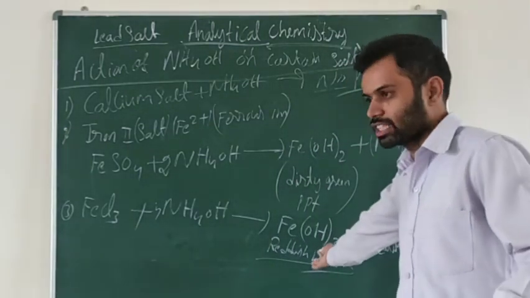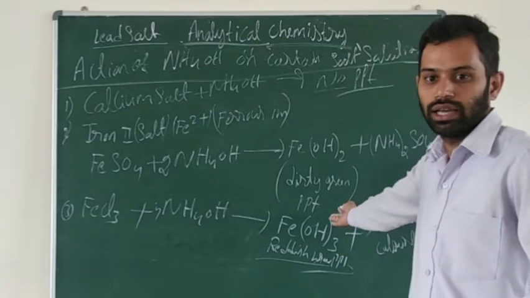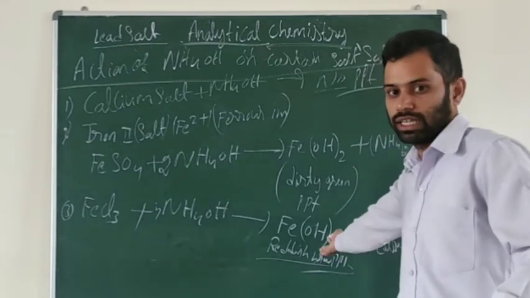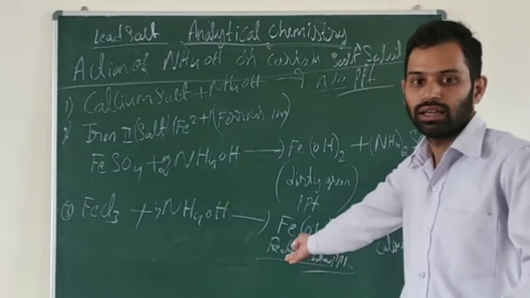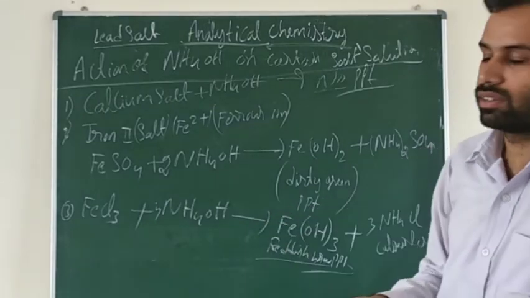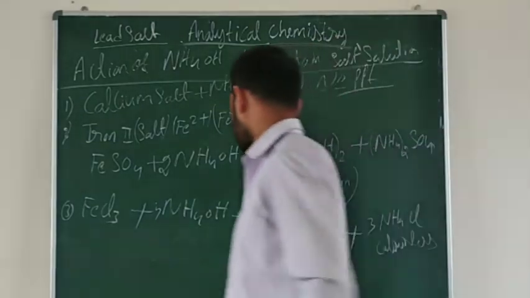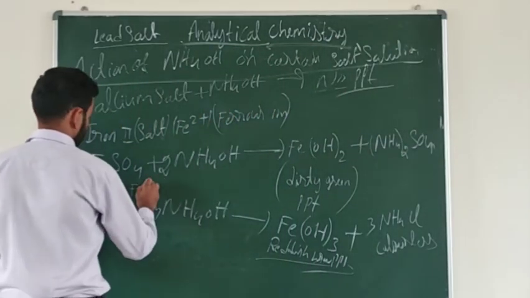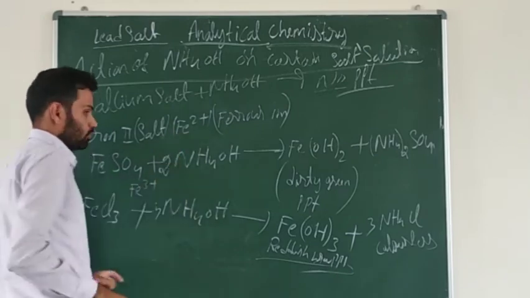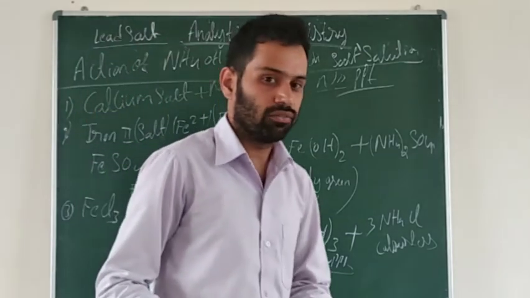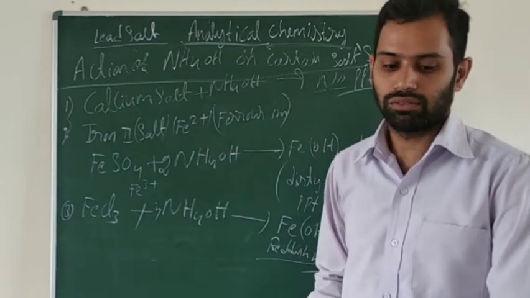So from this reddish brown precipitate, we can identify which ion is present in that metallic salt. Ferric ion, Fe3+ is present. Fe2+ is the ferrous. Okay. Fe3+, ferric ion, is present.